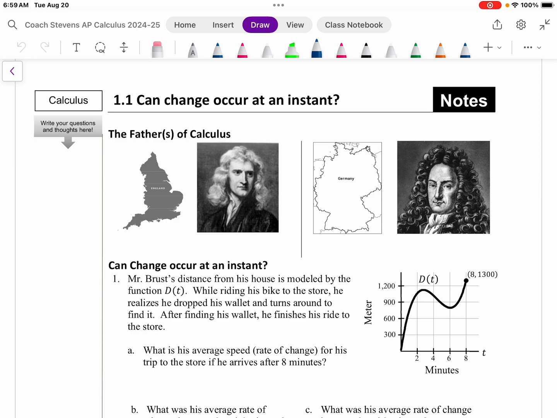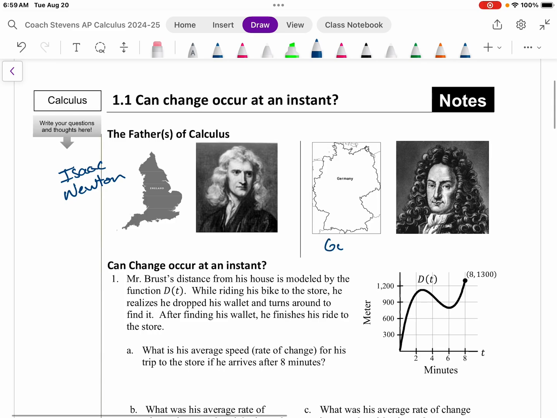change at an instant. Now, first, when you look at the fathers of calculus, you have two gentlemen who are credited with being the fathers of calculus. You have over here on the left-hand side, Isaac Newton. That was in London, England, or just England. Let's just go with that one. And then the other one would be Gottfried Leibniz. And I guess it all depends on how you want to pronounce his last name, but here's the spelling.